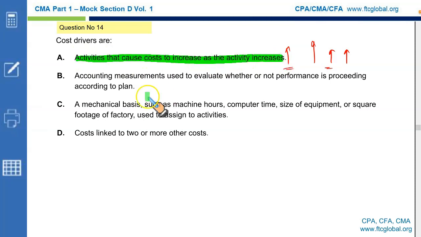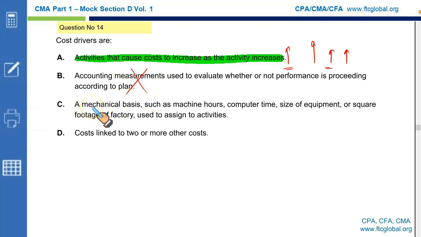Look no further: accounting measurements used to evaluate whether or not performance is proceeding according to the plan. This is incorrect. Cost drivers like number of patients, miles driven, pounds shipped, components handled, they are what you call the activity drivers. But we are talking about accounting measurements. They are not accounting measurements. Cost drivers are not accounting measurements. Wrong.